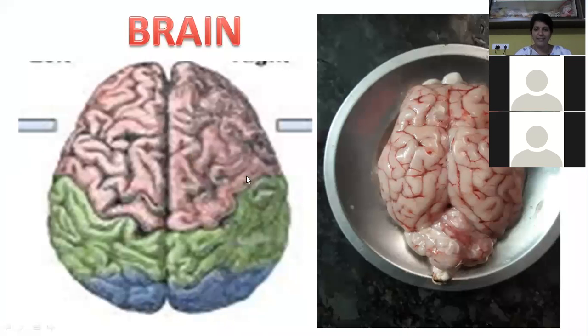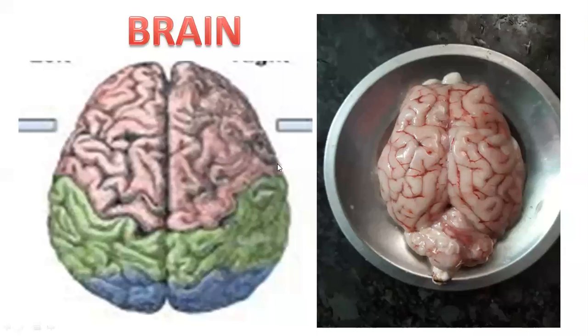First let us see the brain, how beautiful it is. The brain is the main part of the central nervous system. It is the site of information processing and control.